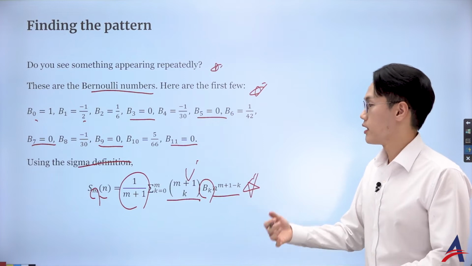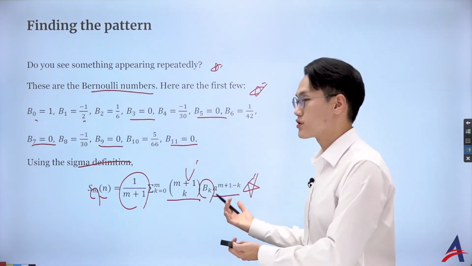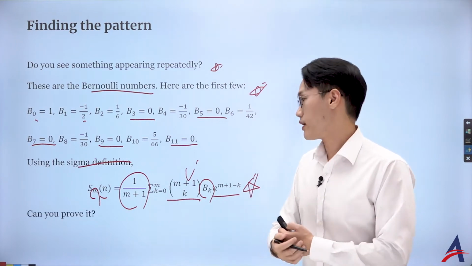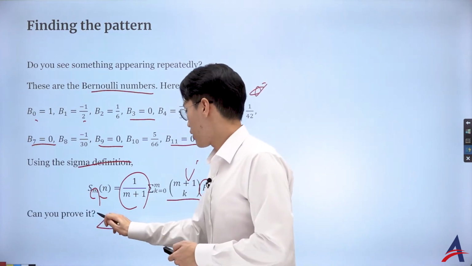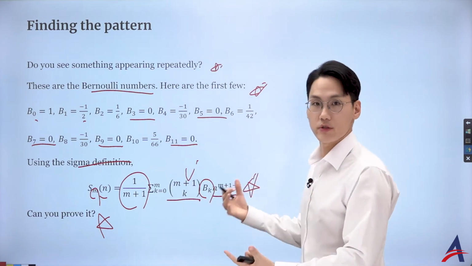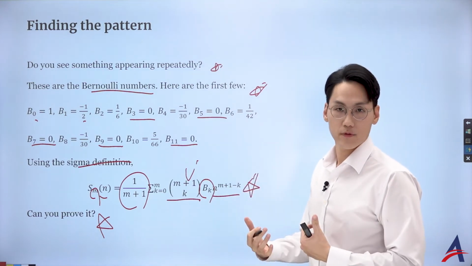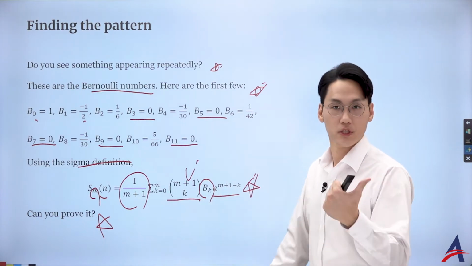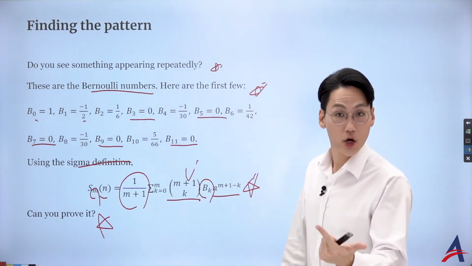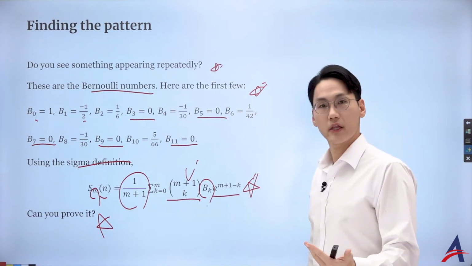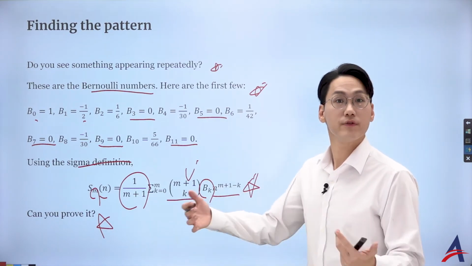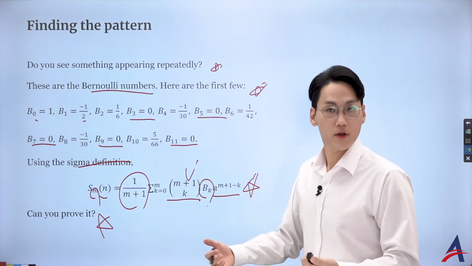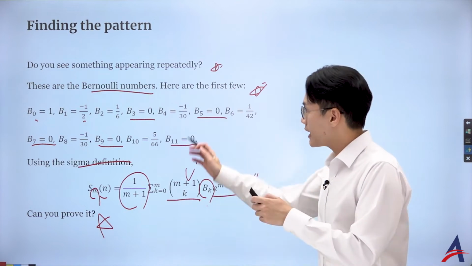So that is the appearance of the Bernoulli number from our familiar expressions such as the sigma. Okay, that is great. But obviously, when we define things, you need to prove whether this is really true or not. And what method of proof you would like to use is another discussion, another extension from topic 1, because topic 1 involves proof by deduction or induction. For such a claim, what proving method you would talk about is also a great topic for the internal assessment, right?